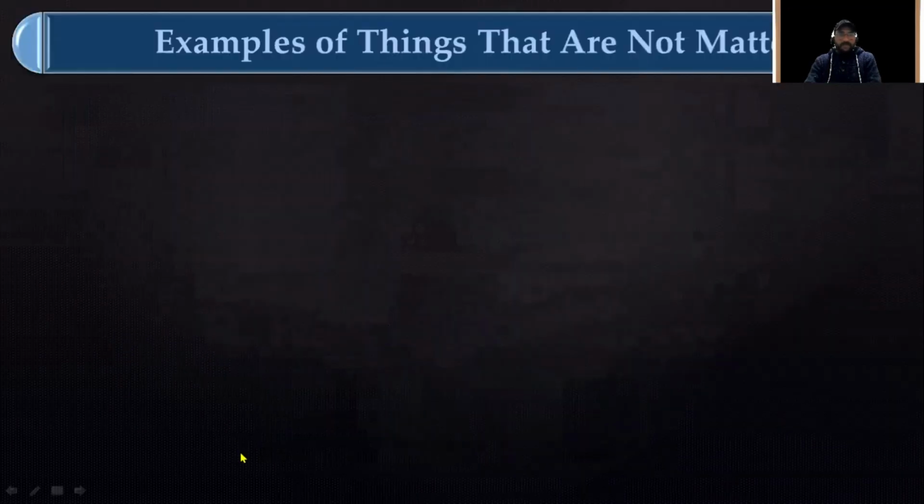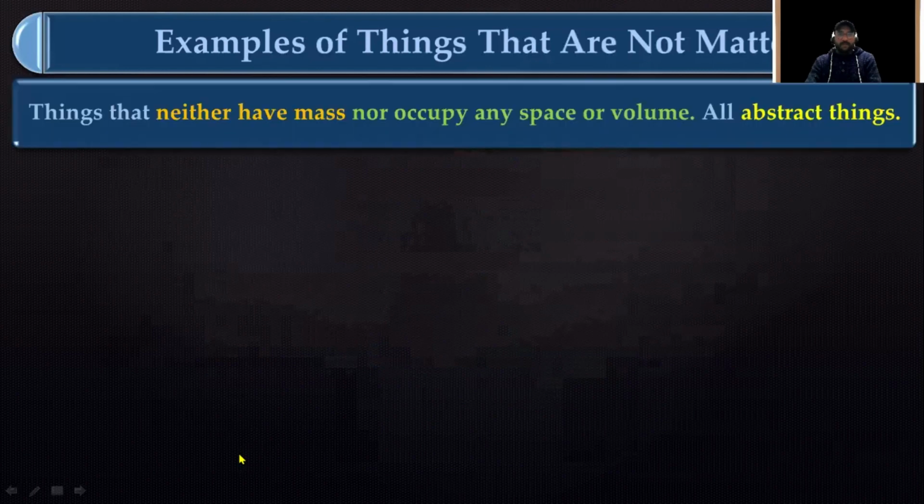So moving ahead to the examples of things that are not matter. If anything is not matter, it means that it doesn't have any mass, or it doesn't occupy any space or volume. Not having mass means not having matter, not having atoms in it, that means it does not exist physically.